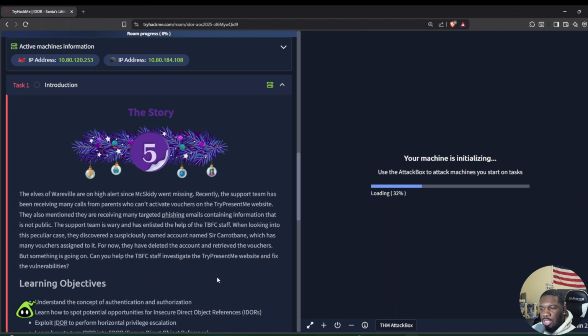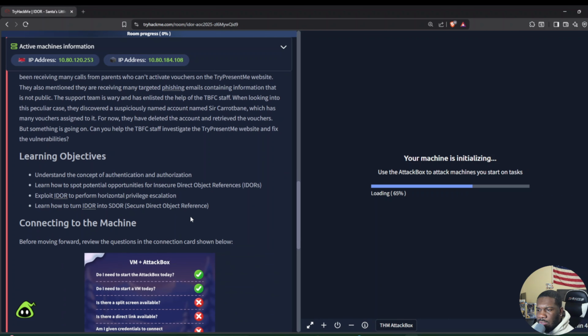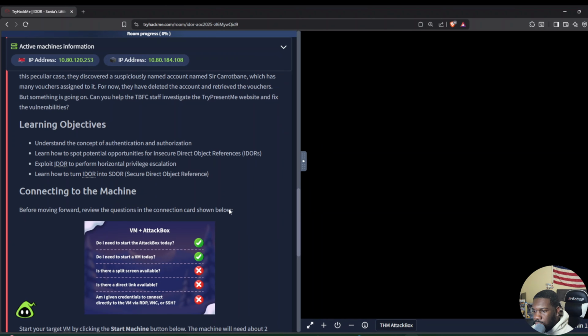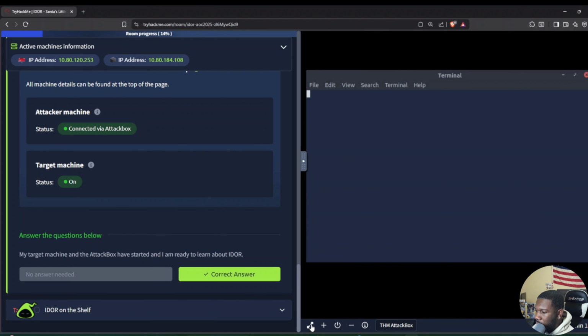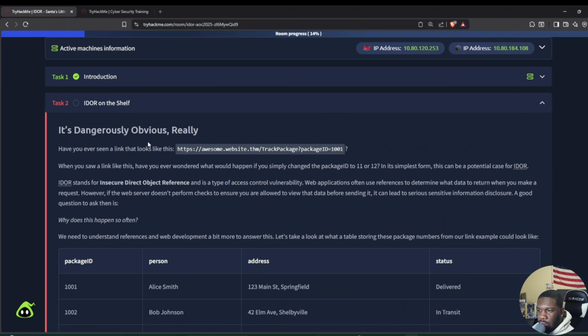Can you help the Best Festival staff investigate the Try Present Me website and fix the vulnerabilities? The learning objectives of this room are understanding the concept of authentication as well as authorization, learning how to spot potential opportunities for insecure direct object references, IDORs, exploiting IDOR to perform horizontal privilege escalation, and learning how to turn IDOR into SDOR, secure direct object reference. So let's connect to your machines if you haven't already. I'm going to open this in full screen and start reading Task 2.